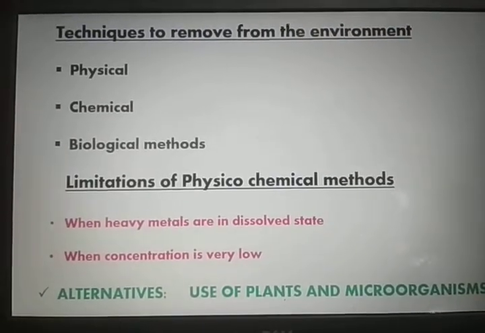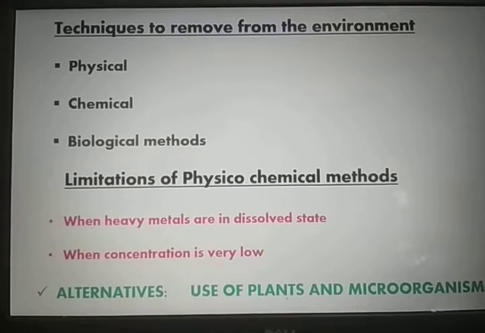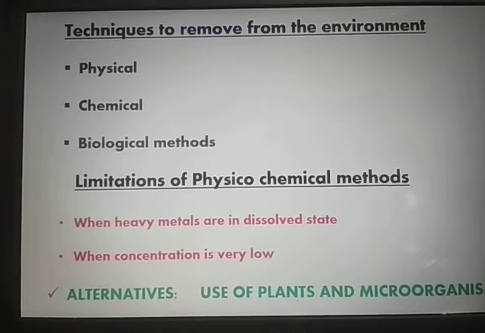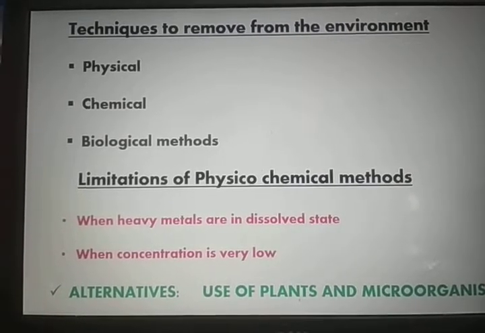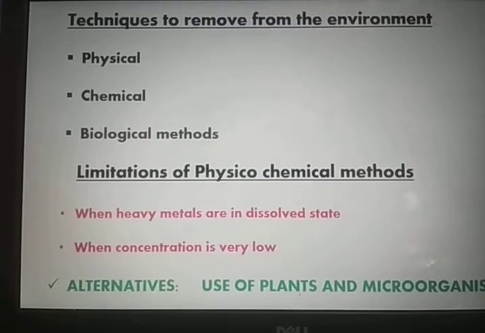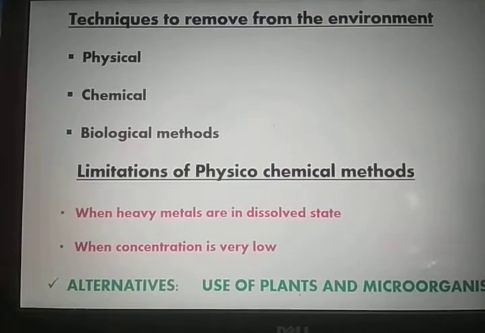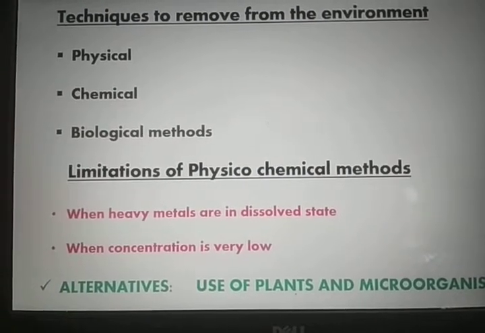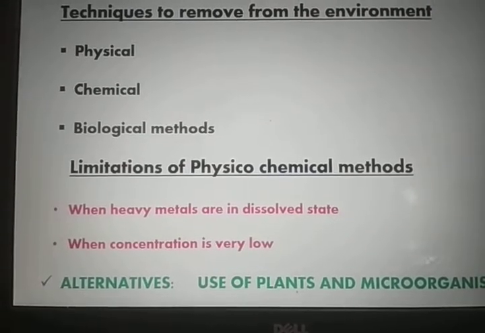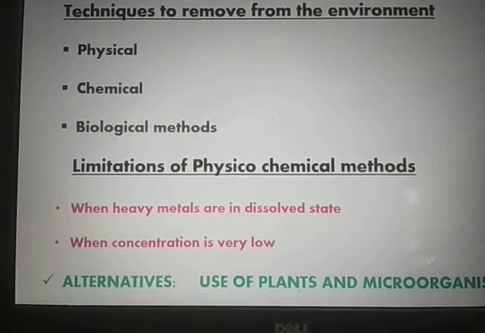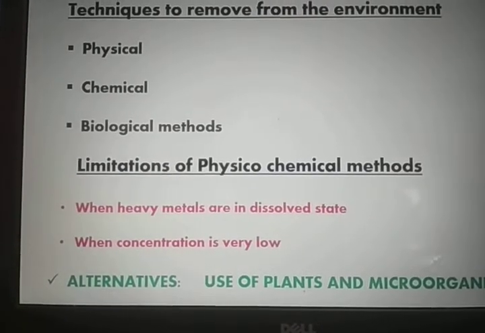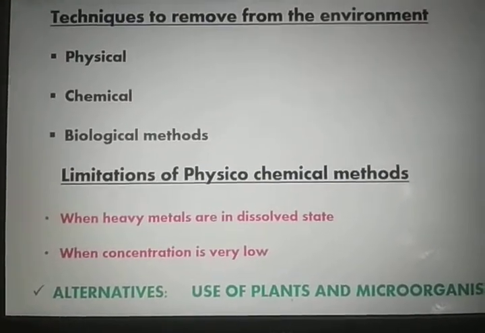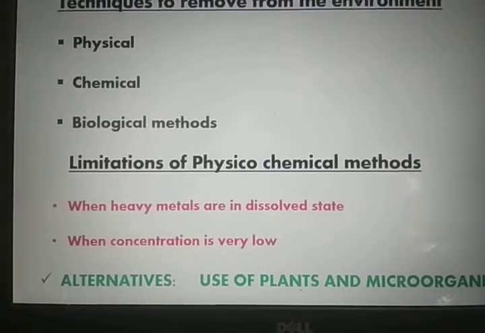There are several techniques to remove these heavy metals from the environment. These are physical, chemical and biological methods, which are generally used to treat industrial effluent containing heavy metals. Generally, these physico-chemical techniques involve chemical precipitation, filtration, reverse osmosis or electrochemical treatment. And most of these techniques are energy intensive.